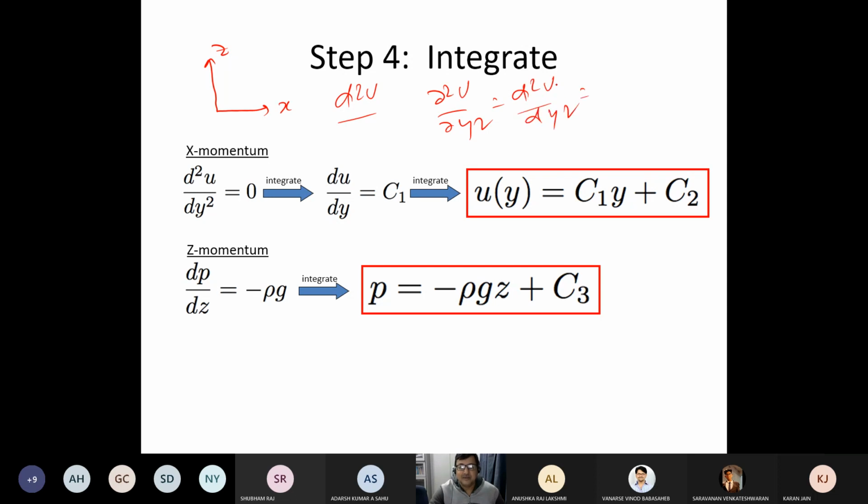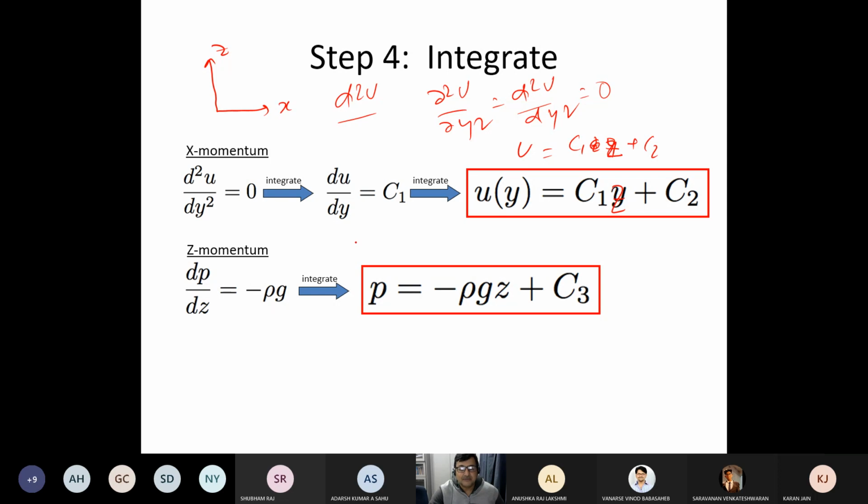One independent variable, one dependent variable. So it comes out to an ordinary differential equation, which has a solution of U equal to C1 Y plus C2, right? There is this discrepancy in terms of the notations. Just rectify that in your case. I didn't rectify them just to see whether you are following or not. So in this case, this will be C1 Z plus C2 if this is Z, right?